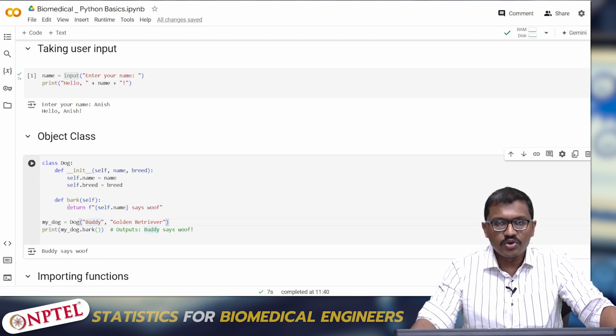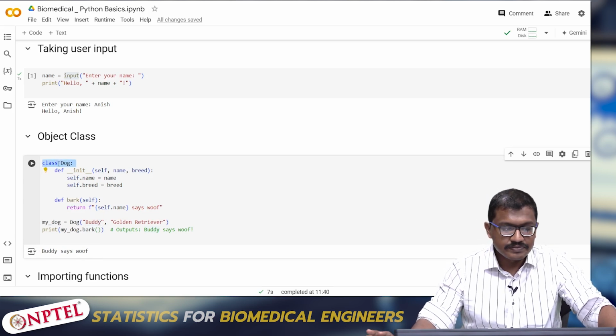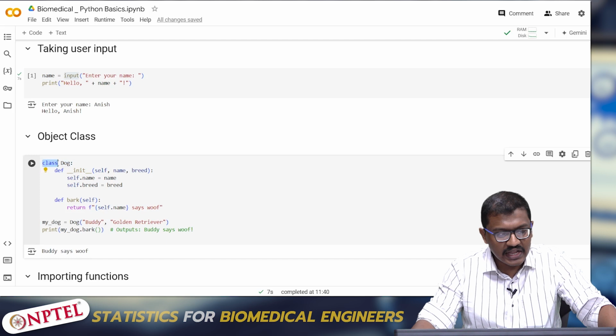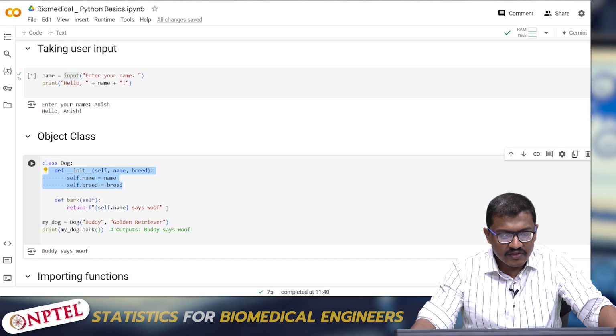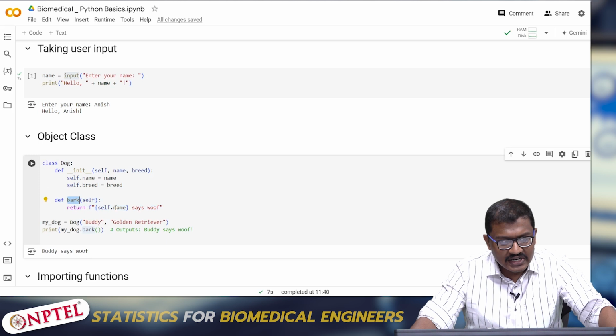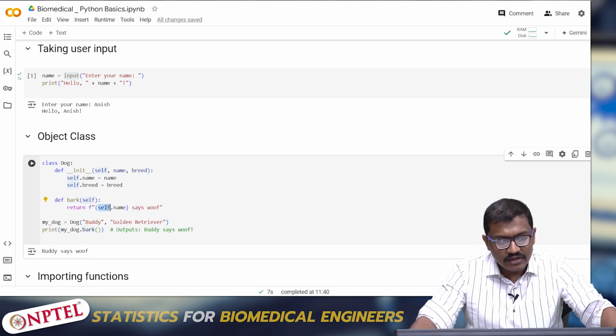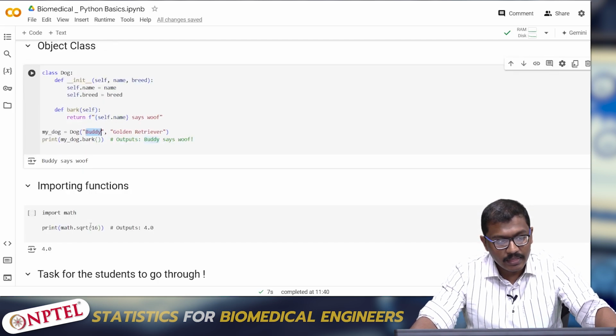This is one of the important topics. I'll just go through this once more. To declare a class, we have to define it using the keyword class followed by the name of the class. Inside it we initialize the class, and then define the functions we want to use inside it. Here I have used a function called bark, which returns the name followed by the string says woof. So whatever it returns has to be the name of the dog followed by says woof. So Buddy says woof, since Buddy is the name input with which the class is being called.